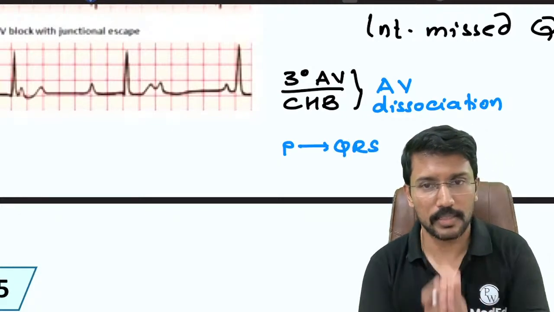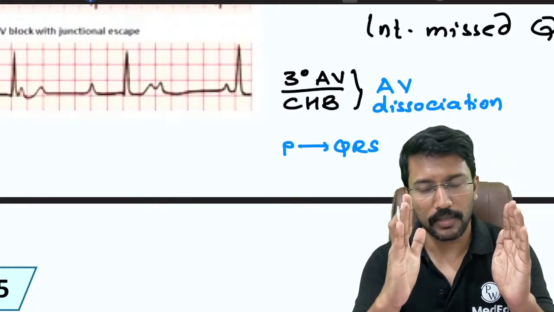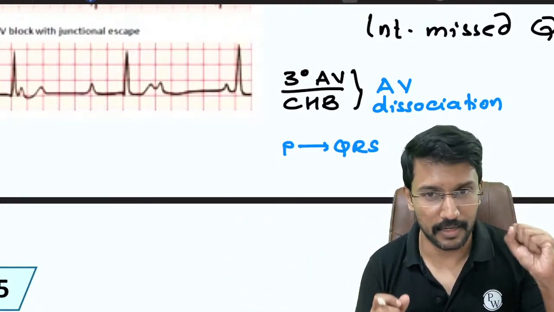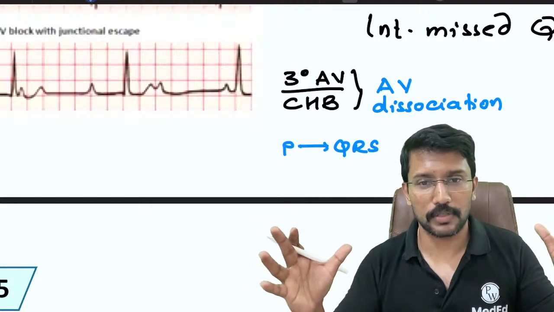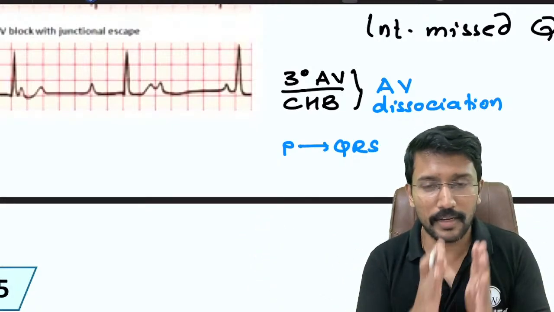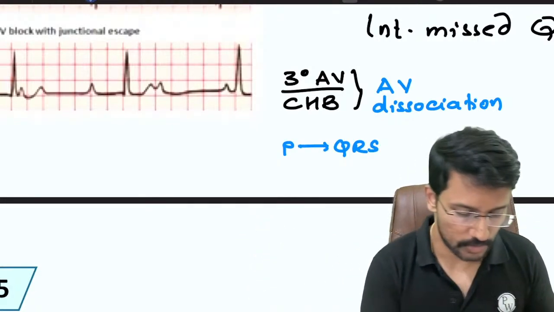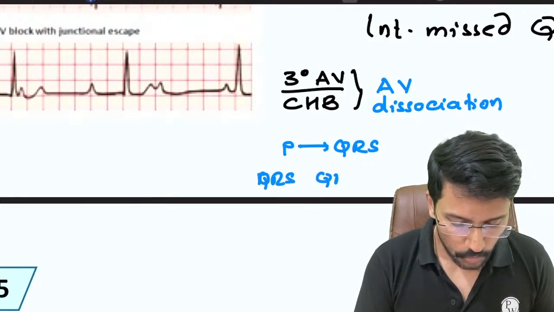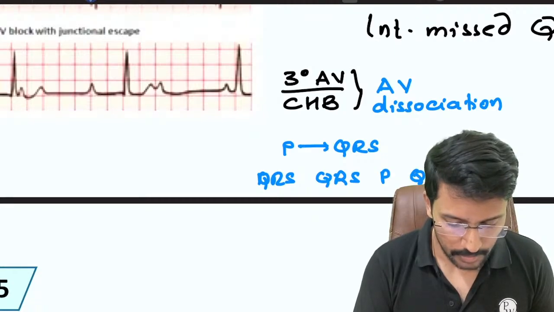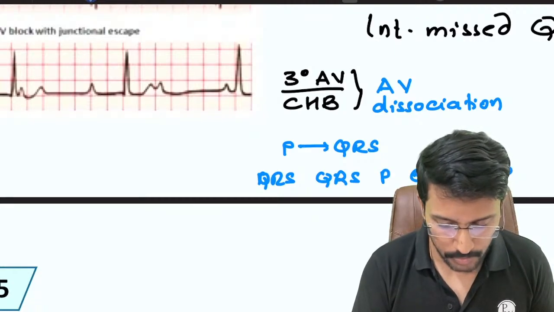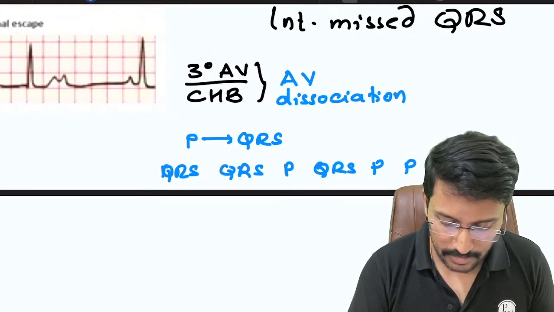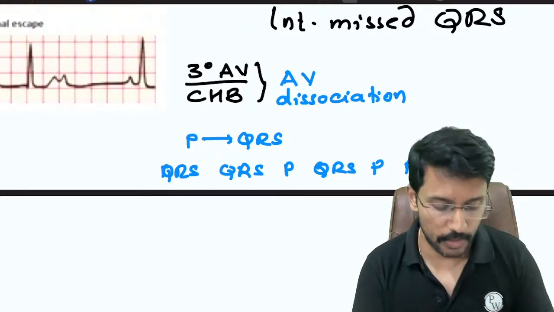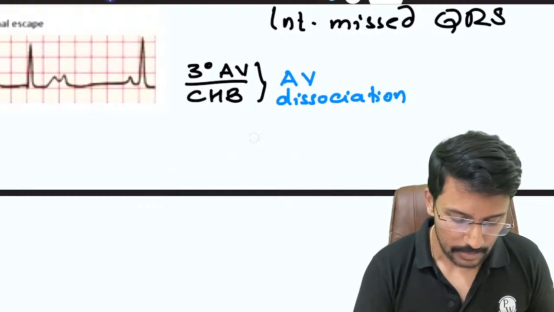So whenever you take a normal ECG, a P will be followed by a QRS, then again a P, then again a QRS. This is a beautiful relationship that ventricle and atria share. But if they get divorced, they start beating on their own. So in that case, the P followed by QRS relationship will be lost. So you will have a picture like a QRS, again a QRS, then maybe a P, then again a QRS, then a P, a QRS. So you can't say that a P is always followed by a QRS that we get in a normal condition. So when this P followed by QRS relationship is lost, we call it the third degree AV block